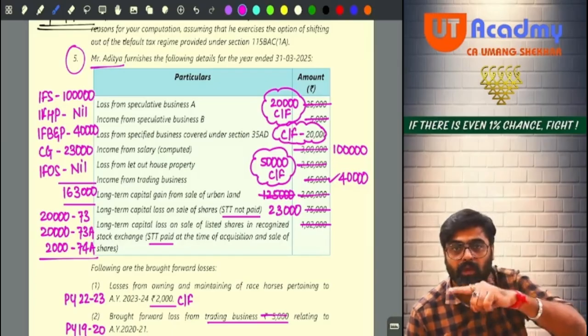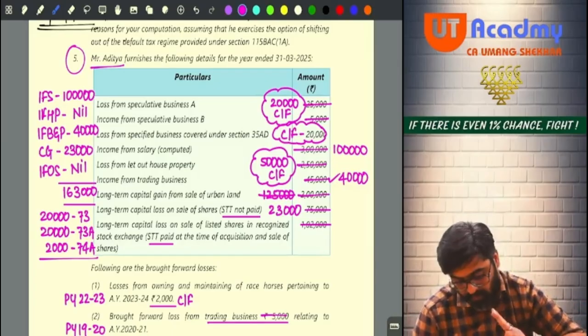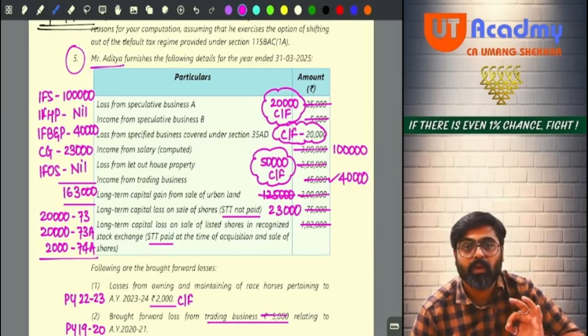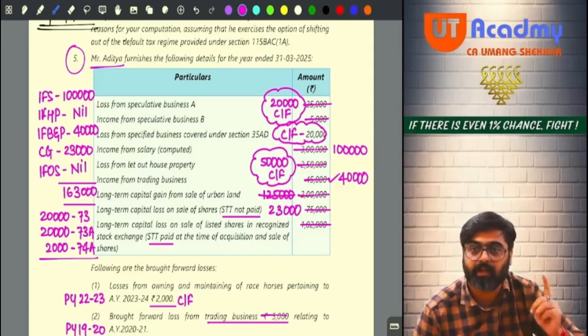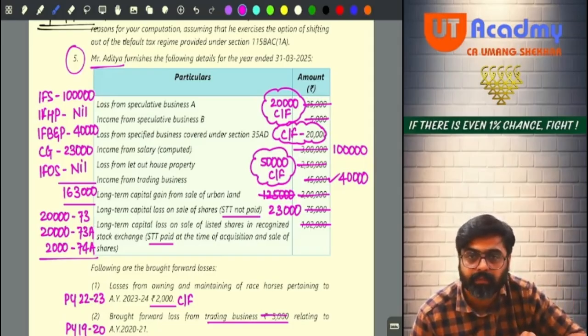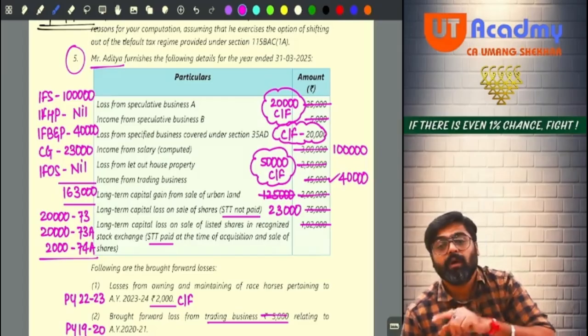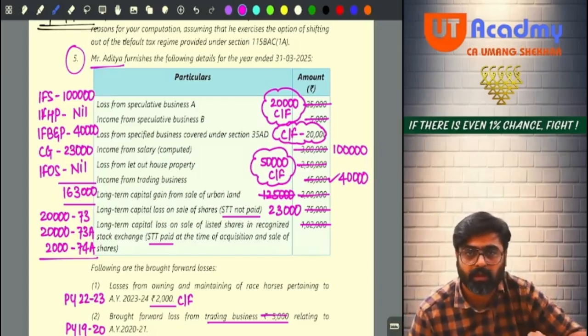Now, what all losses can be carried forward? 20,000 speculation business loss, 20,000 specified business loss, and the loss from the activity of owning and maintaining racehorses. These three losses can be carried forward to subsequent years. Any other loss can be carried forward? Yes, this 50,000 loss of house property will also be carried forward. Write down there only: 50,000 house property loss can be carried forward. So 4 losses will be carried forward to subsequent years.